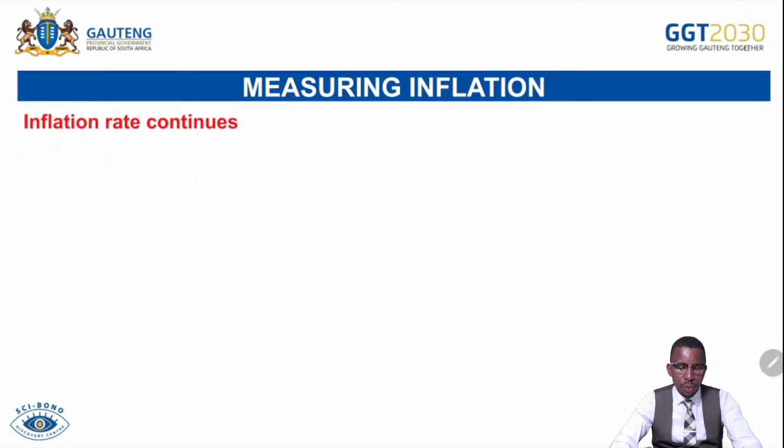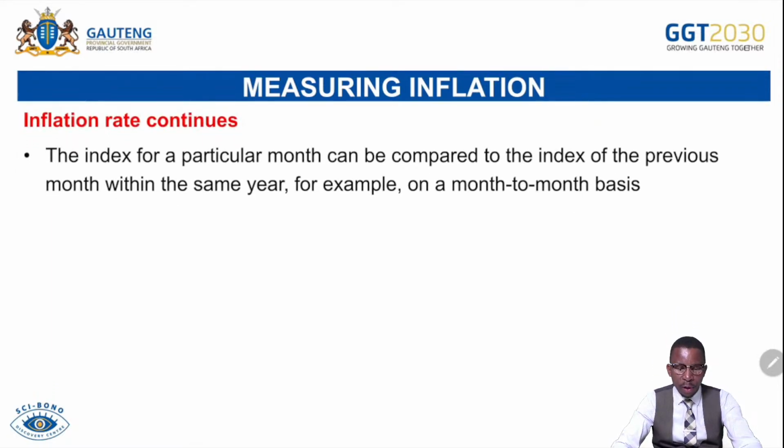And then we continue with the inflation rate. The index of a particular month can be compared to the index of the previous month within the same year, for example on a month-to-month basis. For instance, to calculate inflation, we can use the index for July and August. Maybe the CPI for July was 123 and the one for August was 124. That means inflation has increased. But should the CPI for July be 124 and the CPI for August be 115, inflation has decreased in that case.